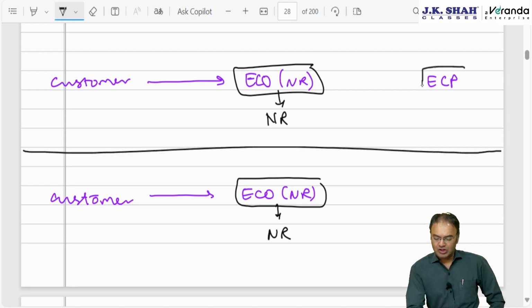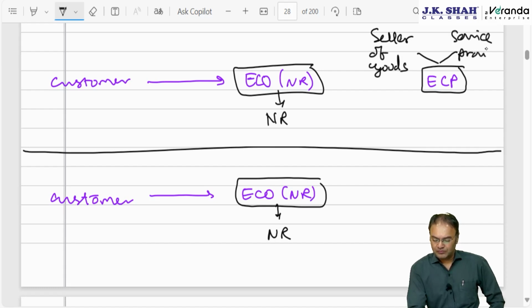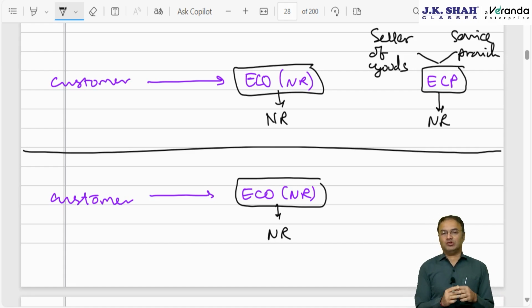In this situation, the e-commerce participant, that is the seller of goods or service provider, should also be non-resident. These two people both should be non-resident. Then only equalization levy will apply.